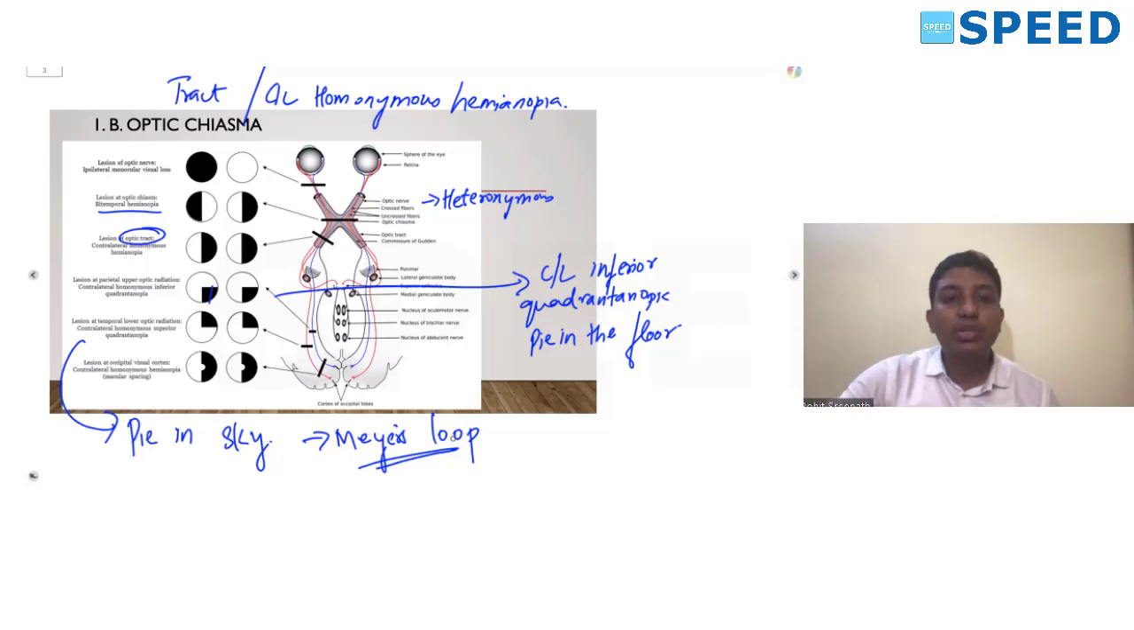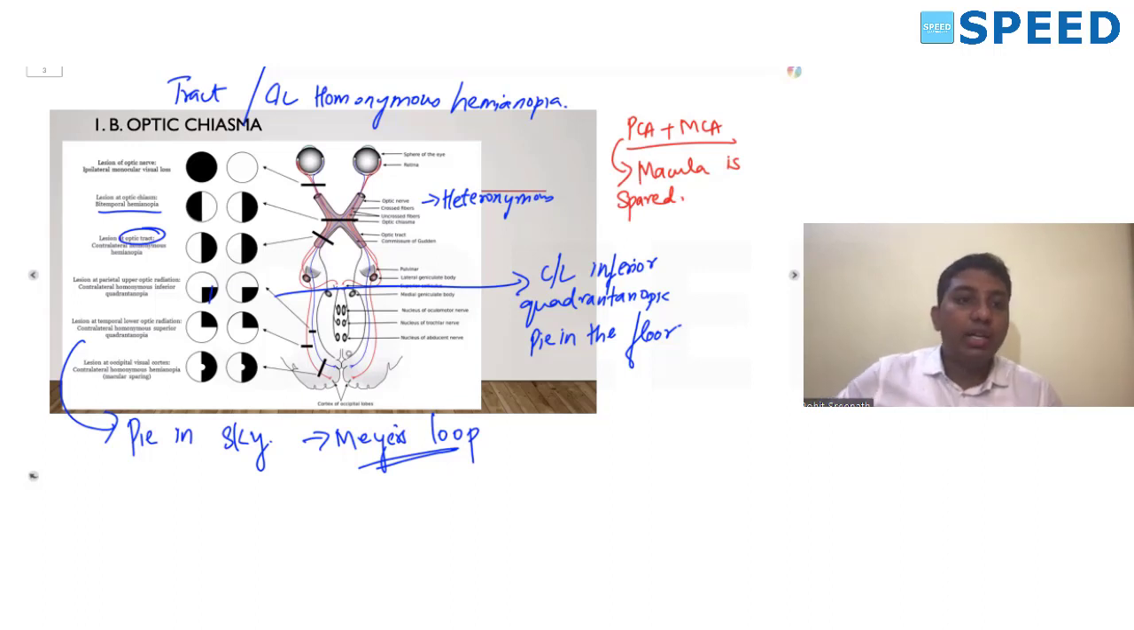The last one is the lesion of the occipital cortex. One important thing we have to remember is that the occipital cortex receives dual blood supply from the posterior cerebral artery and the middle cerebral artery. Because it receives dual blood supply from the posterior cerebral artery and the middle cerebral artery, the macula is spared.